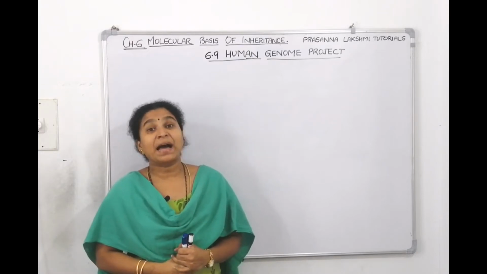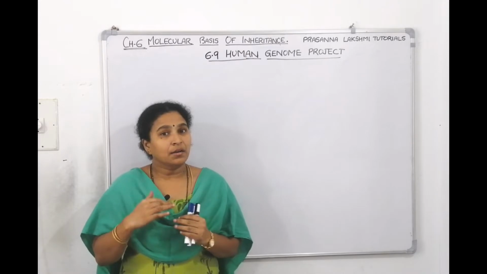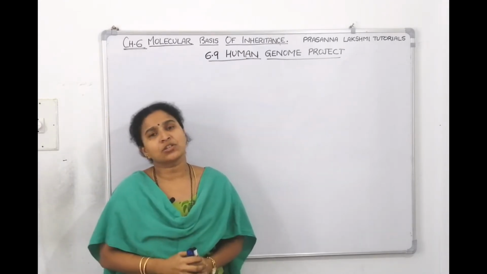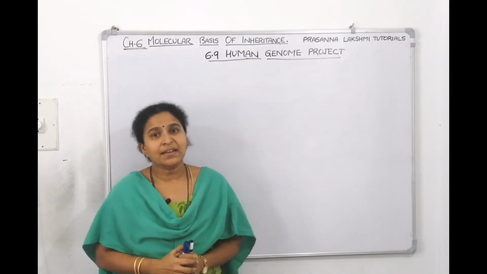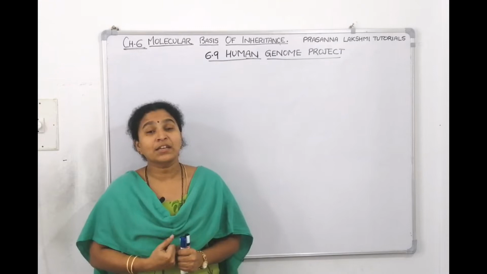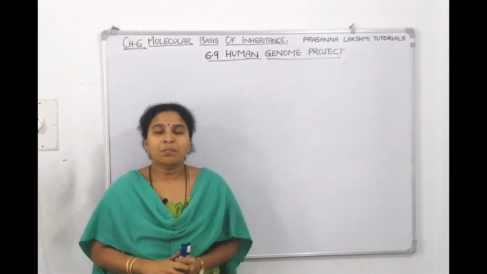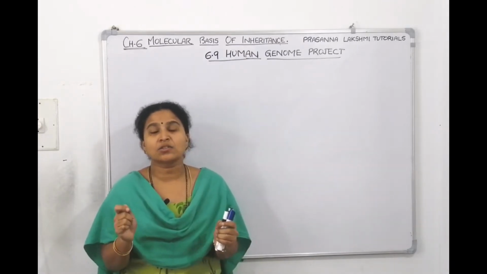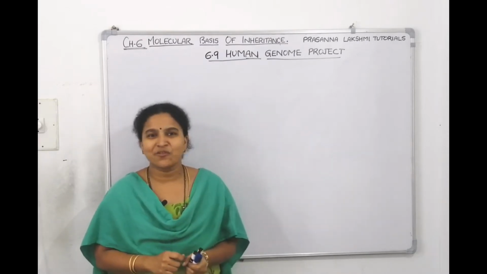We say that humans are advanced. Now, when an advanced organism like human shows so many variations, the scientist fraternity wants to find out what made the man superior. They want to see the genes and their sequencing, and they came out with an idea: we will do the sequencing of the human genome.